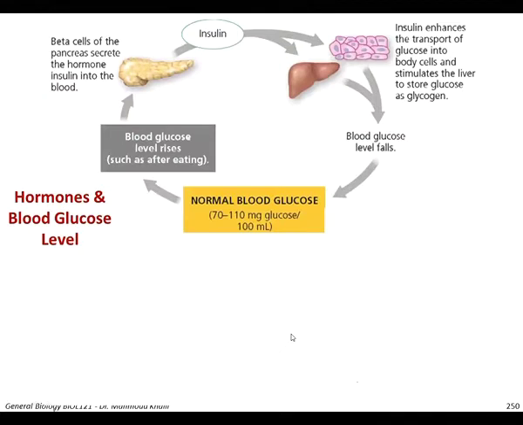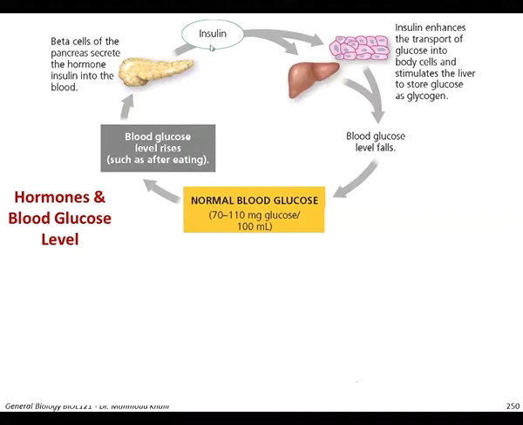Another famous example is the normal blood sugar level and how the body regulates it. Normally it's around 70 to 110 milligrams of glucose per 100 ml of blood. That's the normal blood glucose level. Once the blood glucose level rises, as after eating, the pancreas, and especially the beta cells of the pancreas, sense that and start secreting one of the major hormones, insulin.